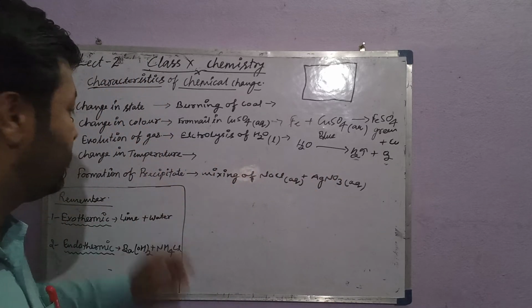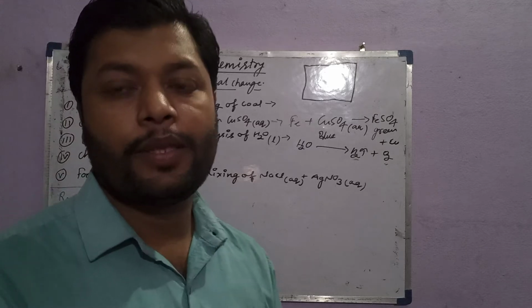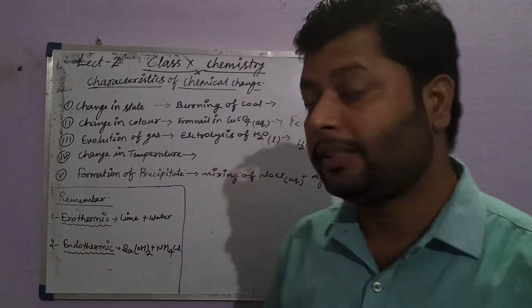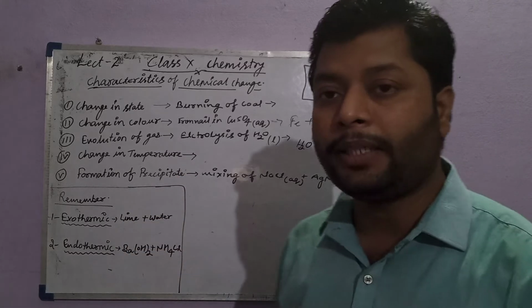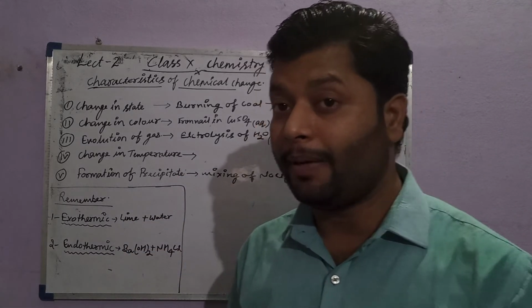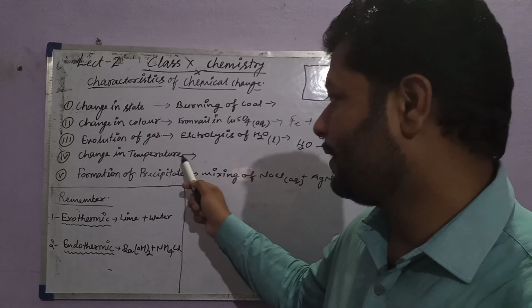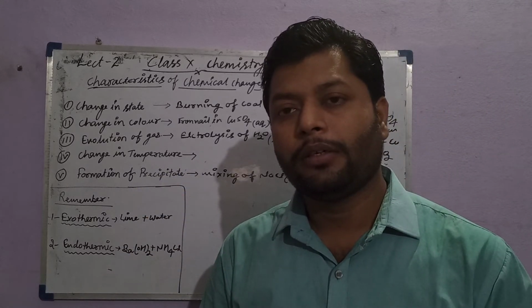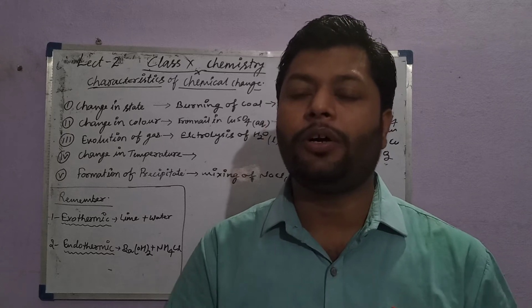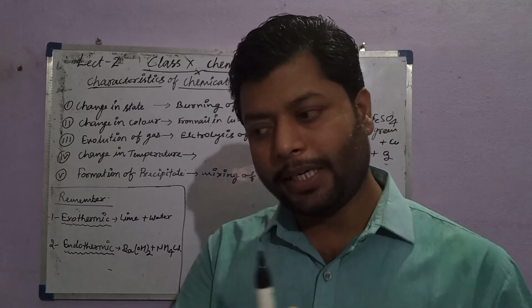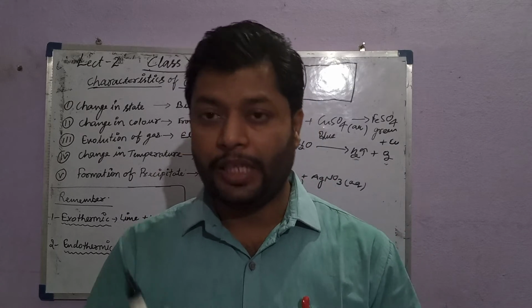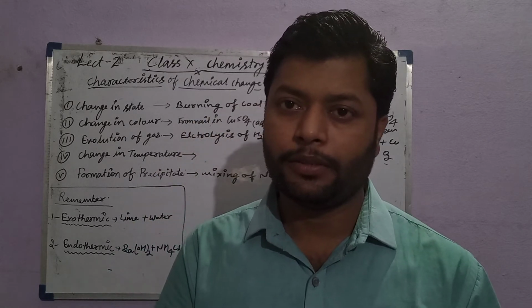Fine. Next, change in temperature. One of the signs of chemical change is change in temperature, and for that we will go through the remember box. Whenever chemical changes are there, there is always a change in temperature.